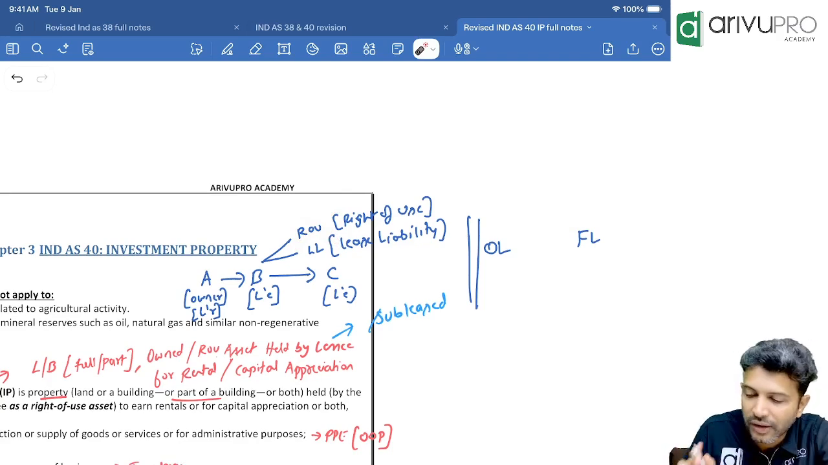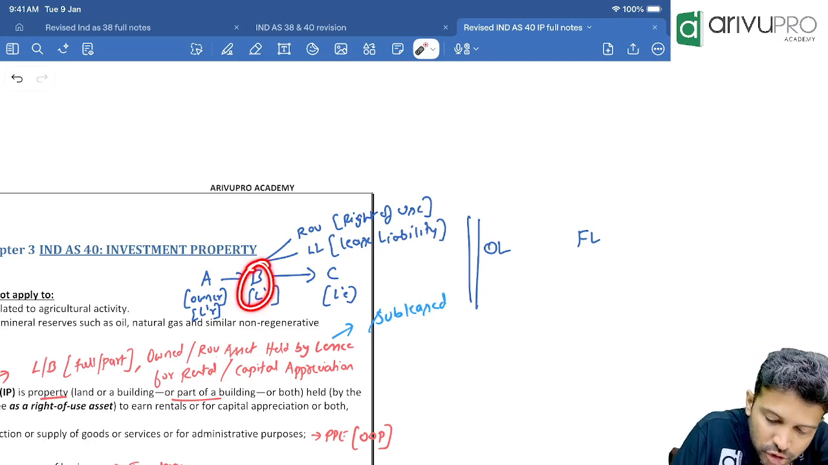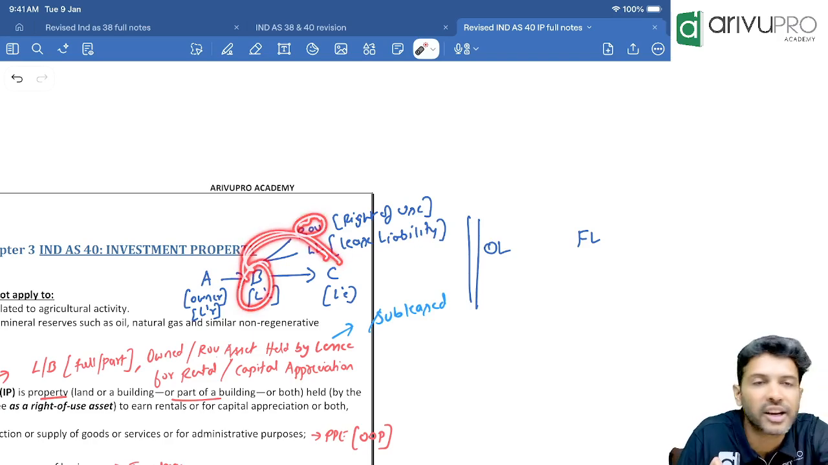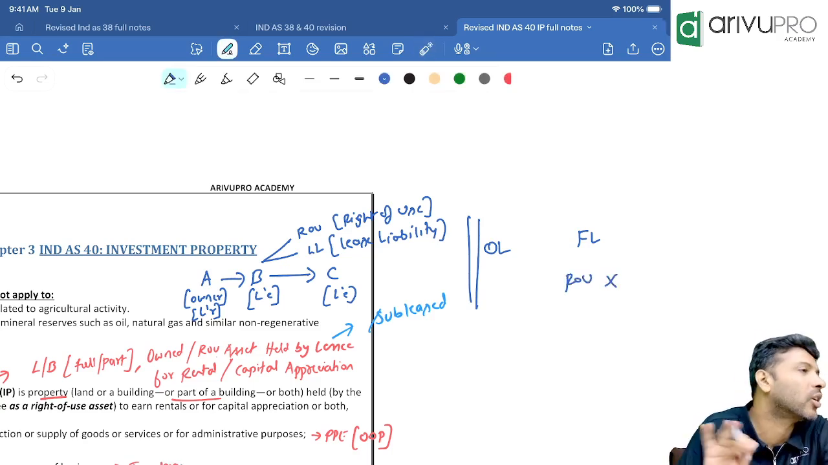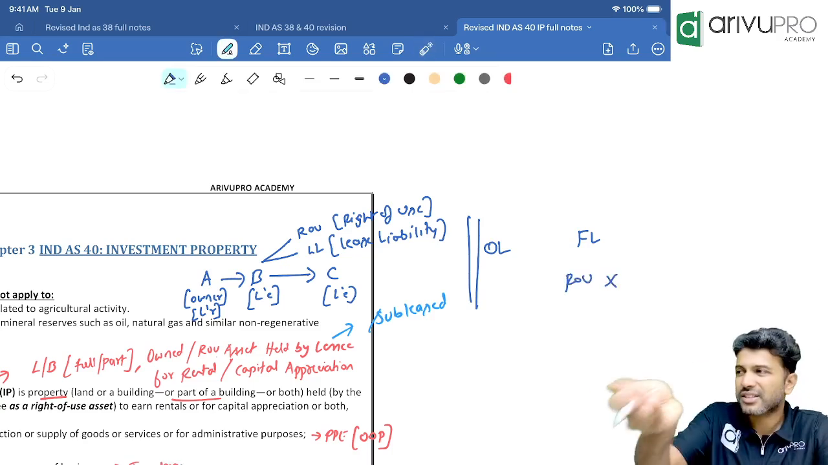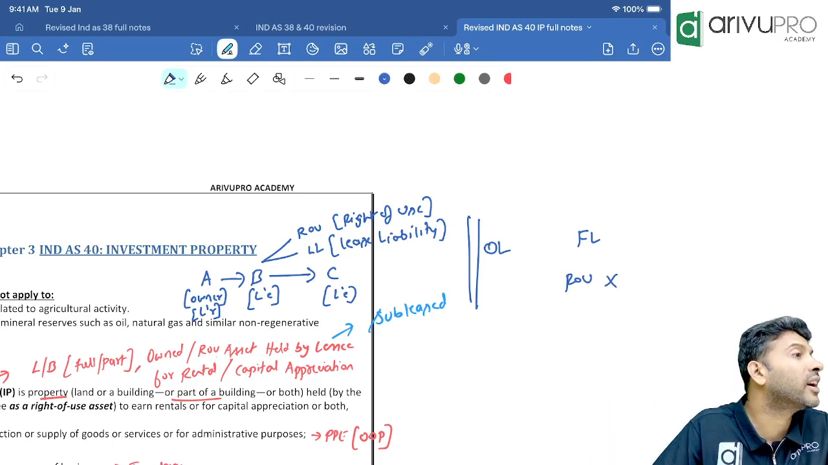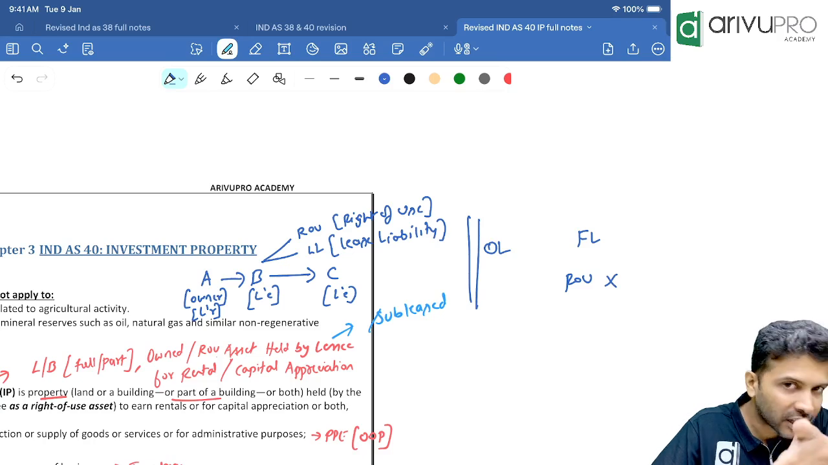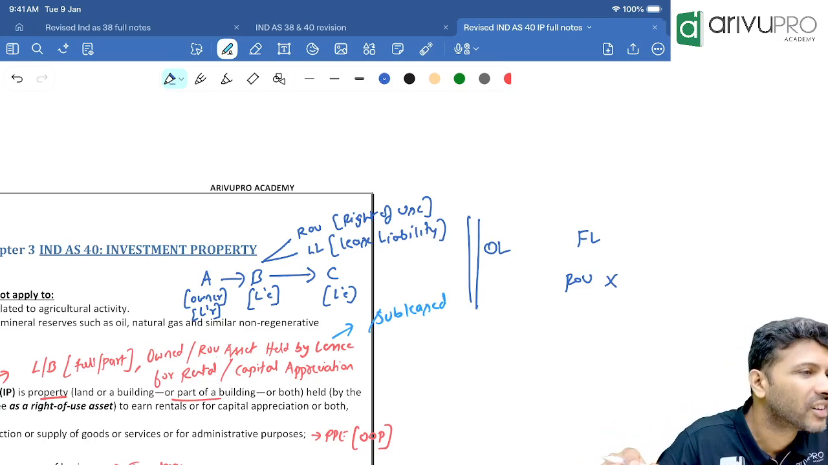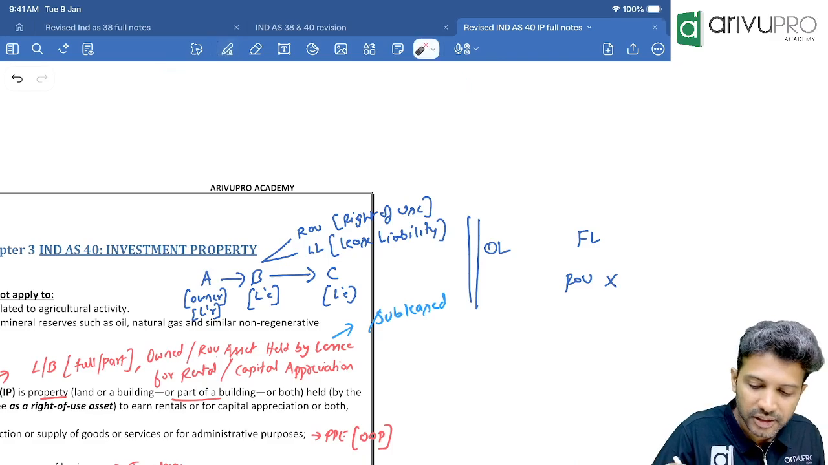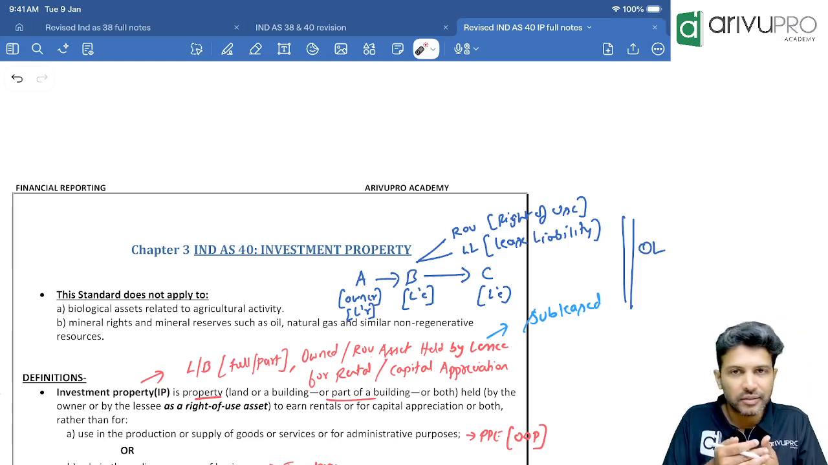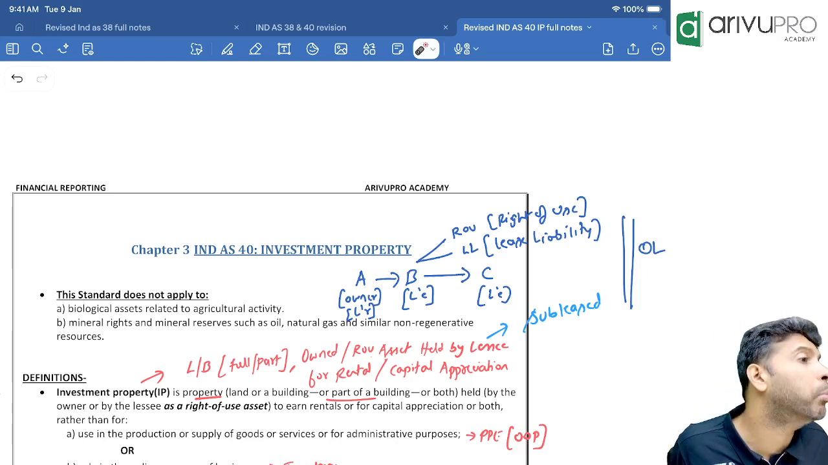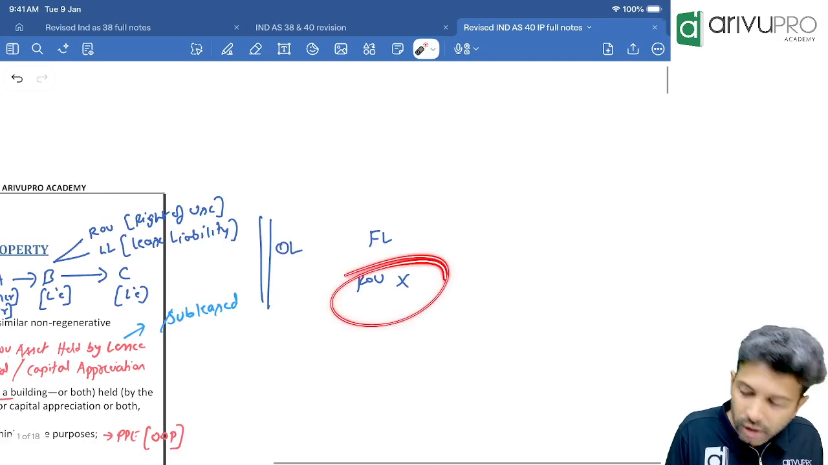What will happen in finance leases? B Limited is showing ROU here. If the sublease arrangement is a finance lease, then ROU will be taken off. ROU will be removed. If the asset itself is not there, where is the investment property question? Asset, are you showing in your books or has the asset been cancelled? If the asset itself is cancelled, how can you show that asset as an investment property? For you to show it as investment property, that asset should be there in your books. Is it there in your books or got cancelled?